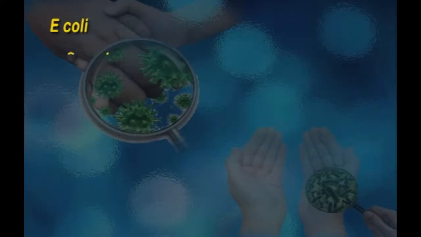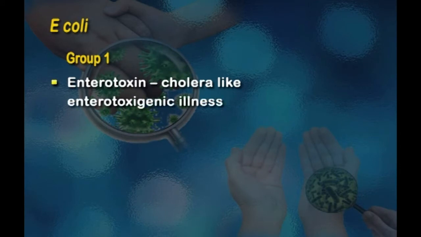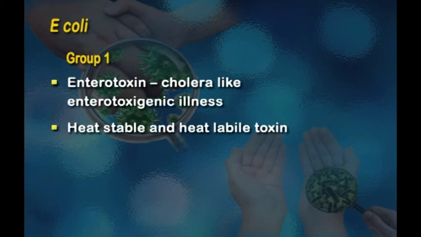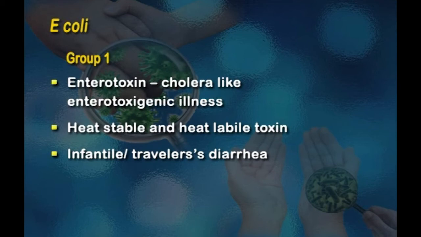coli. So the diarrheal diseases which are caused by these organisms are classified into two groups, Group 1 and Group 2. Group 1 is caused by the enterotoxin released from the E. coli, which produces a cholera-like enterotoxigenic illness. These enterotoxins produce two types of toxins, a heat stable and a heat labile toxin. The heat stable one causes infantile diarrhea, and the heat labile toxin causes traveler's diarrhea.